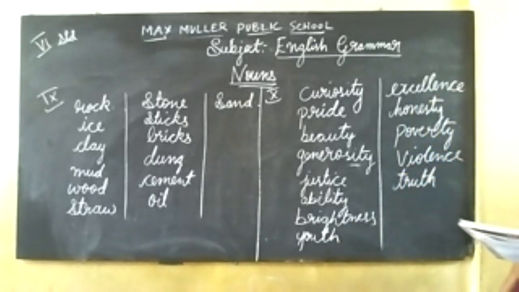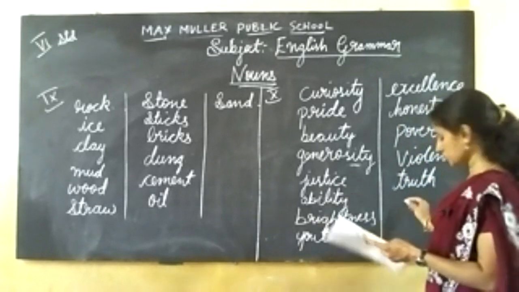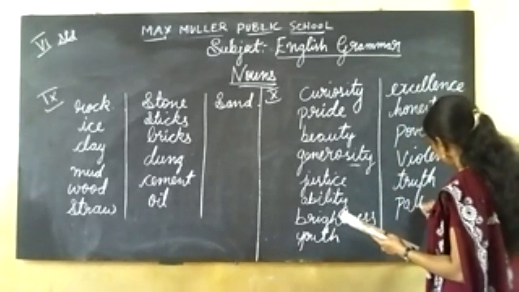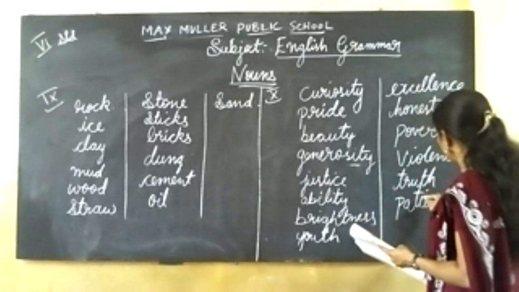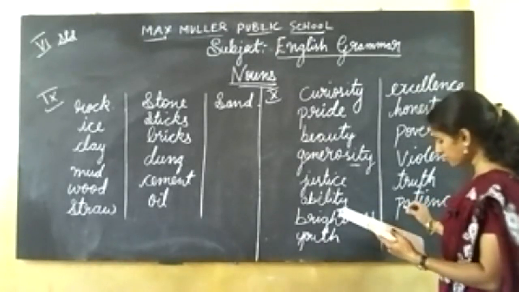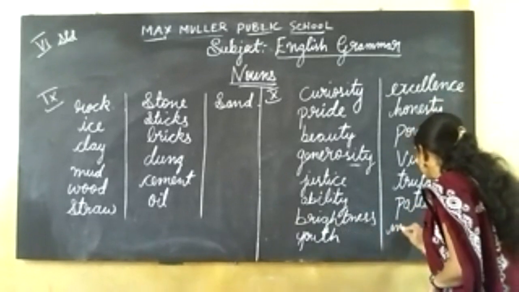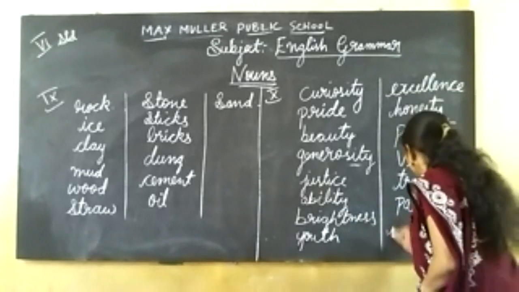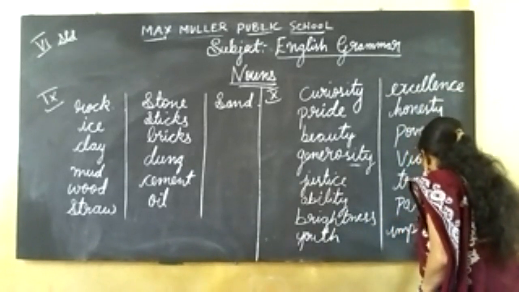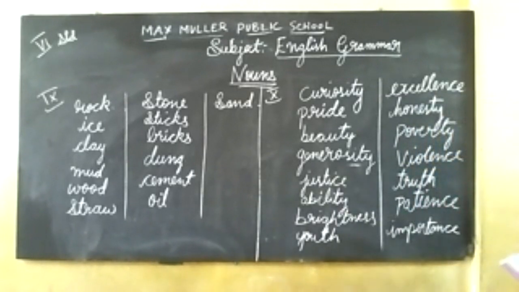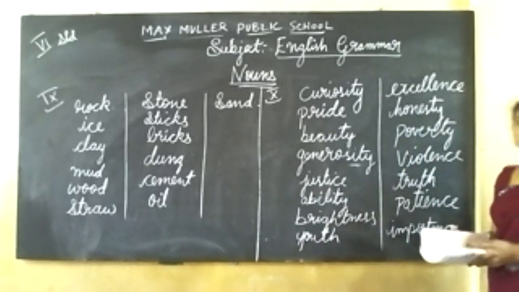Truth. Patient. Patience. Important. Importance. These are the words given in the 10th main.